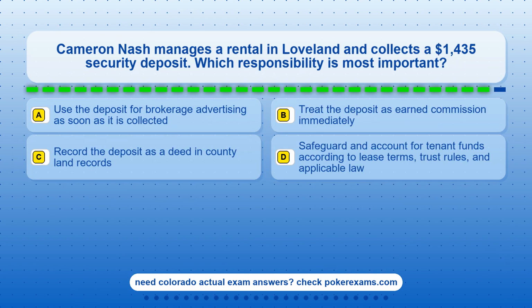Question 20. Cameron Nash manages a rental in Loveland and collects a $1,435 security deposit. Which responsibility is most important? Option A, use the deposit for brokerage advertising as soon as it is collected. Option B, treat the deposit as earned commission immediately. Option C, record the deposit as a deed in county land records. Option D, safeguard and account for tenant funds according to lease terms, trust rules, and applicable law.